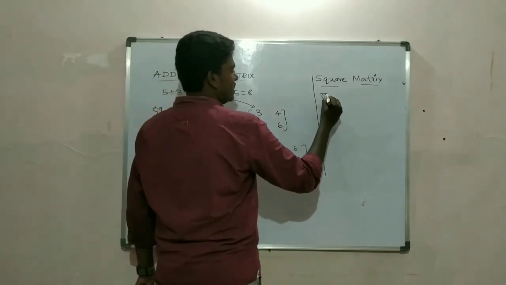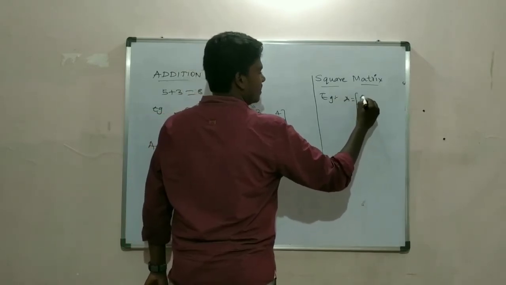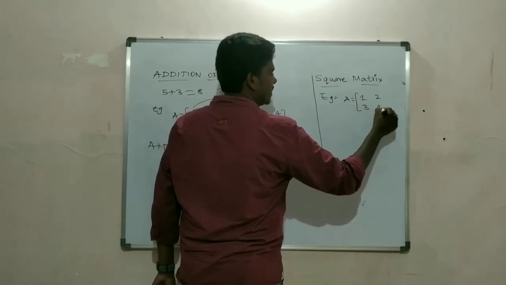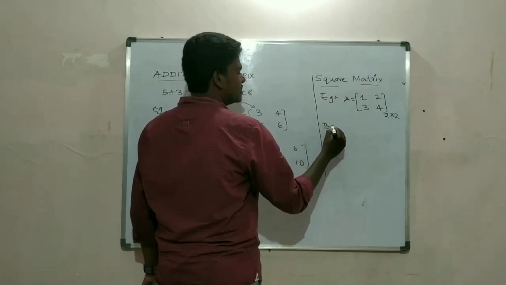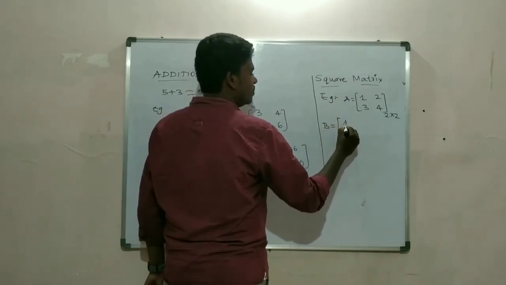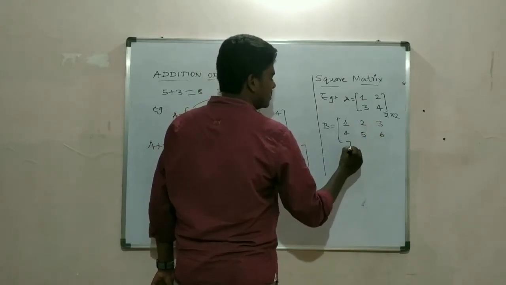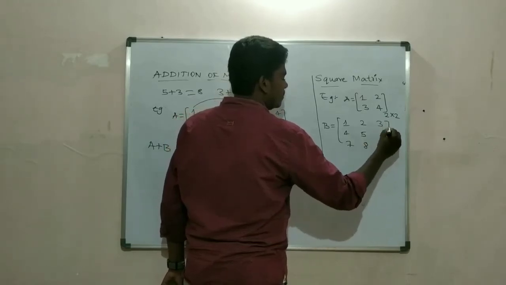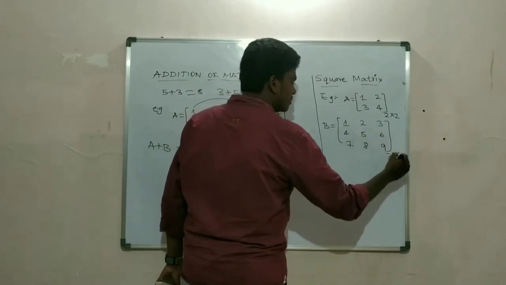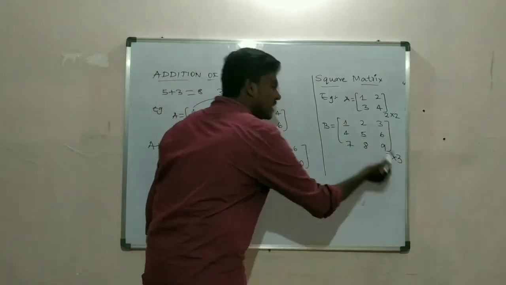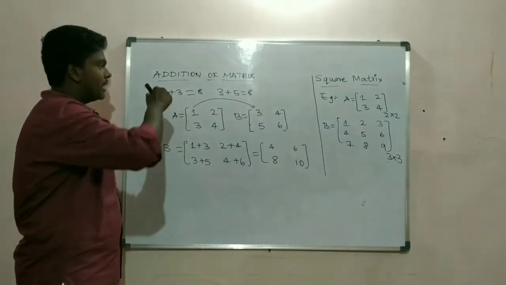For example, A is 1, 2, 3, 4. So this order is 2 cross 2. I'll take another example, B: 1, 2, 3, 4, 5, 6, 7, 8, 9. What is the order of this? 3 rows, 3 columns. So when rows and columns are the same, that is said to be a square matrix. Now come back to addition of matrix.